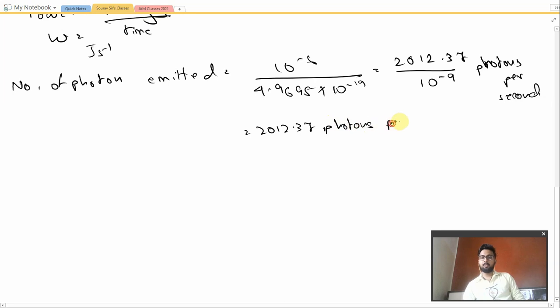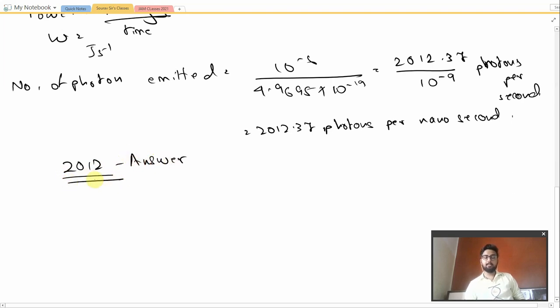Now you have to write the answer rounding off to the nearest integer. So the correct answer that you will be writing in your chat box would be 2012. Okay, so this is the correct answer. Moving on to the next question.